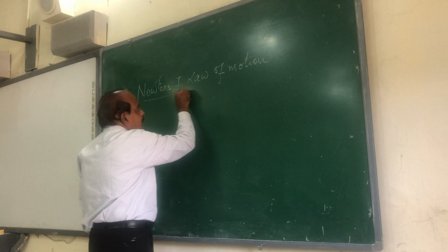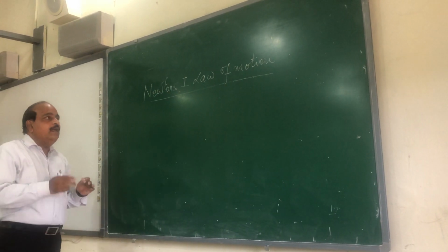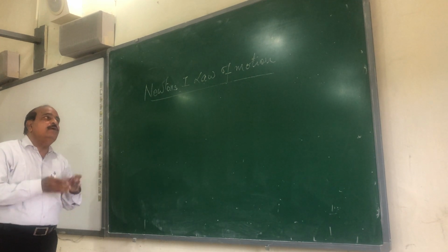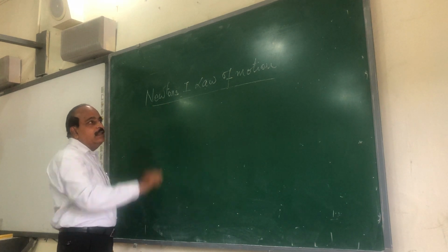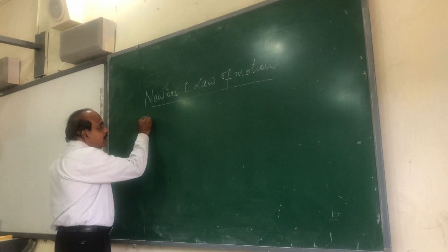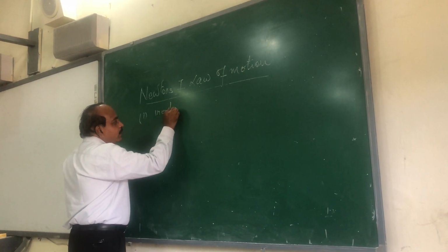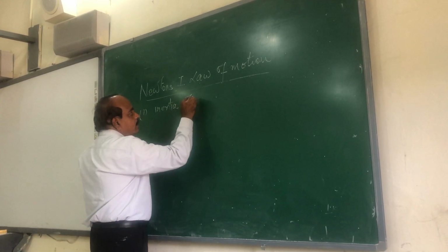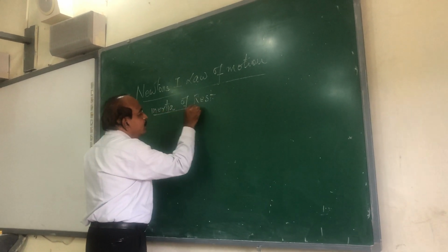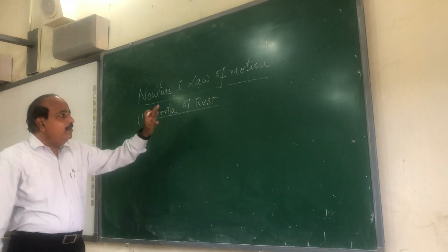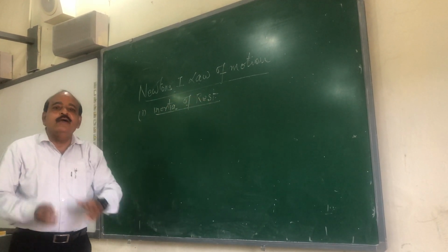Now, we know a body can be in the state of rest, a body can be in the state of motion, or a body in motion can change direction. So Newton's first law of motion, also called the law of inertia, can be divided into three parts. First part is the law of inertia of rest. Inertia of rest means a body which is in the state of rest will remain forever in the state of rest until or unless it is compelled by some external force.